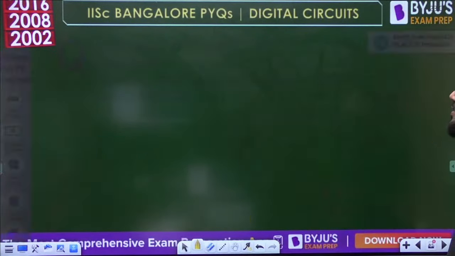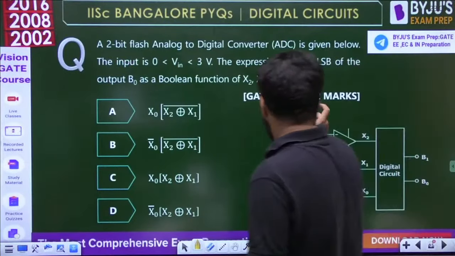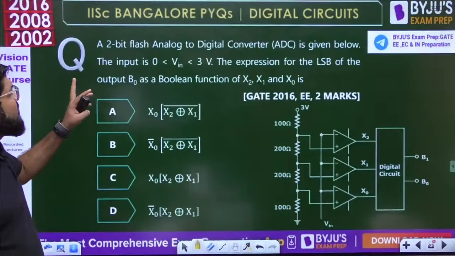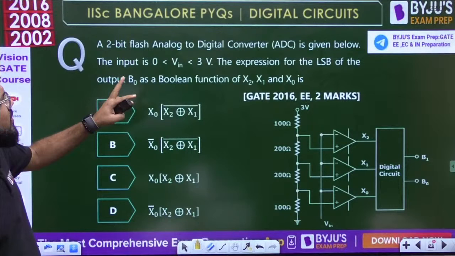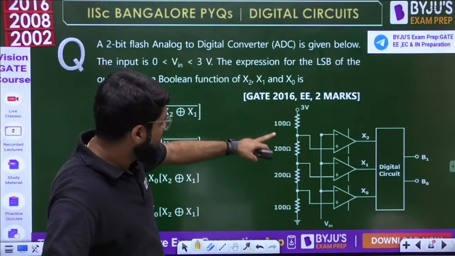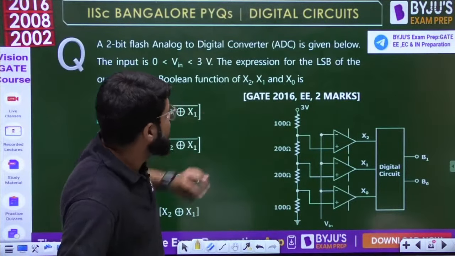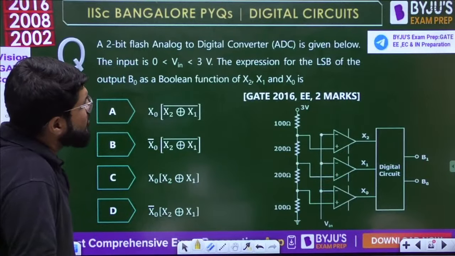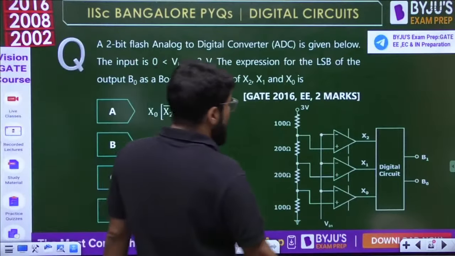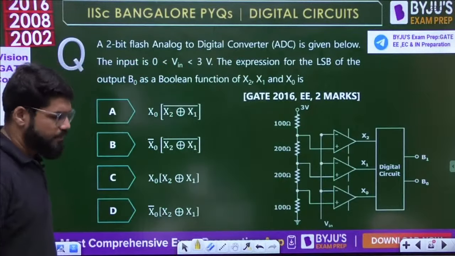What is the next question? This is again a good question, a 2-bit, 2-marks question. Good question, but the solution is very simple actually. A 2-bit flash analog to digital converter is given below. The input is in the range 0 to V, with 0 less than V less than 3. So this input is between 0 and 3, and that is why the total VCC is 3 here. Find the expression for the LSB of the output, that is B0, as a Boolean function of x2, x1, x0.